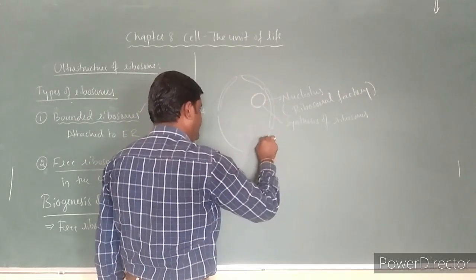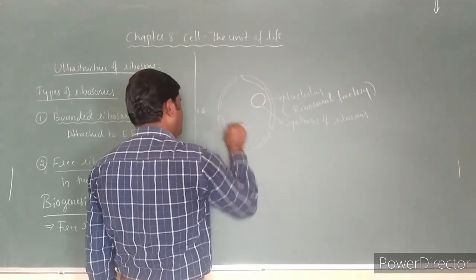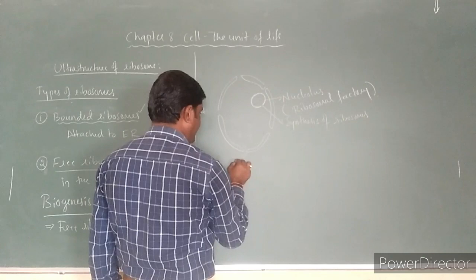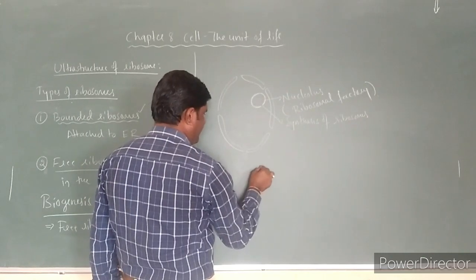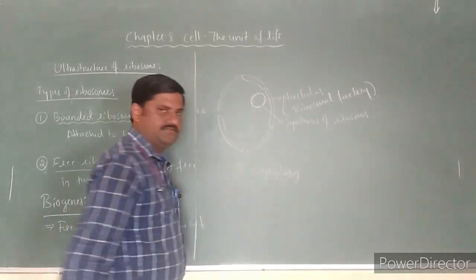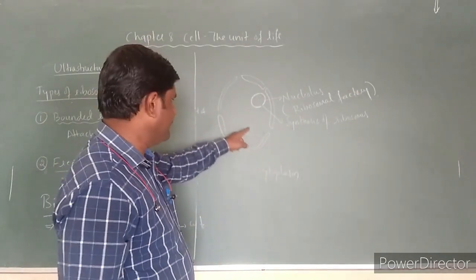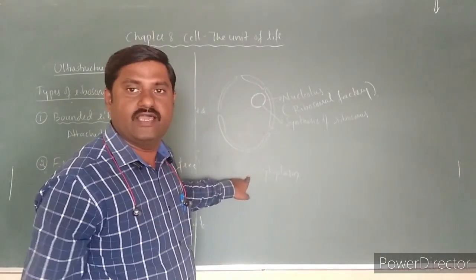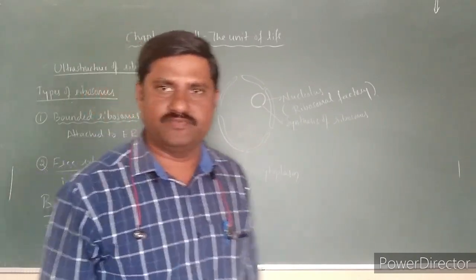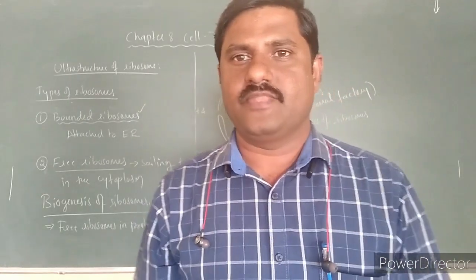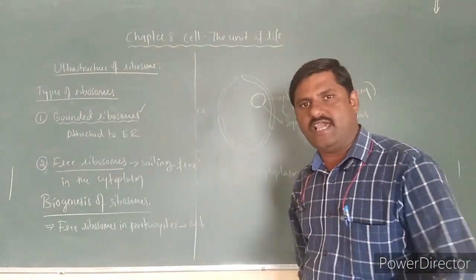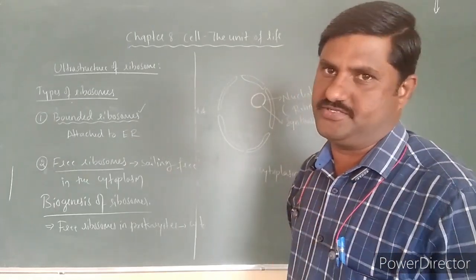See here, nuclear pores are here, and through these they come out into the cytoplasm, and perform protein synthesis in the cytoplasm. The cytoplasm is the site where the ribosomes are present and synthesize proteins.